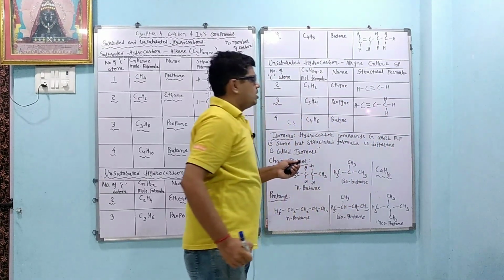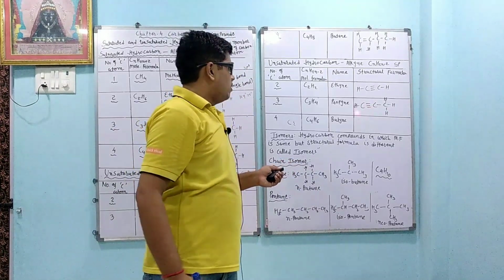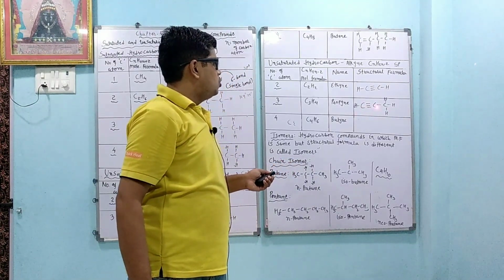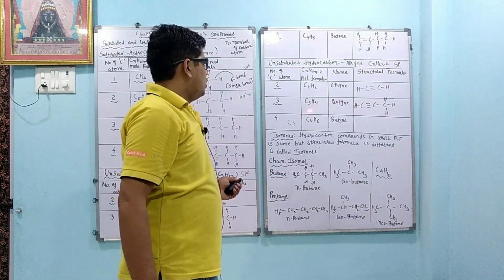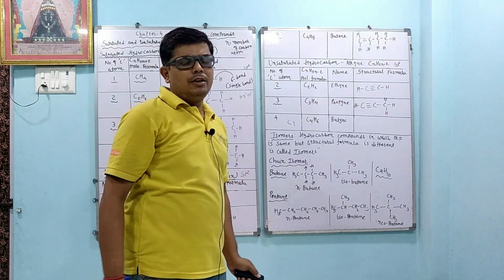Okay, now we want to verify whether our structure is correct or not. Then we count the number of carbon atoms, 1, 2 and 3, C3. Count the hydrogen, 1, 2, 3 and 4, so we get C3H4, so it is called propyne.